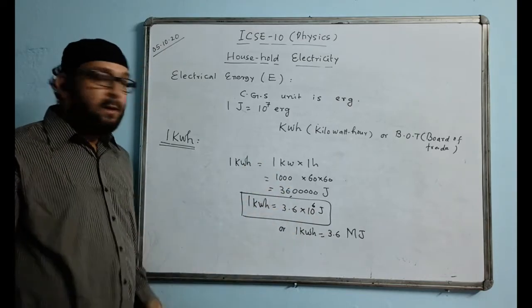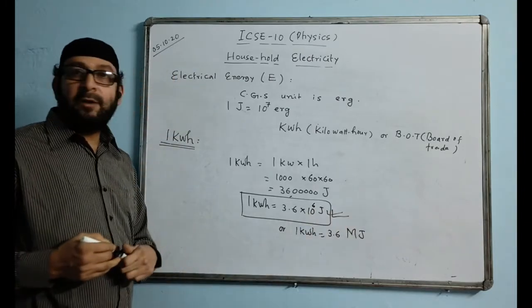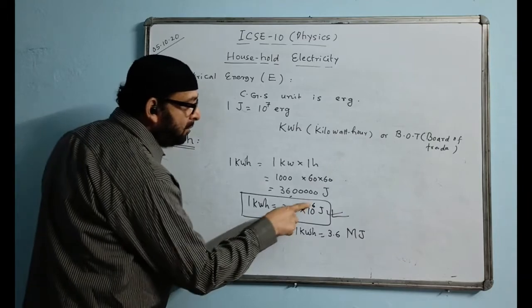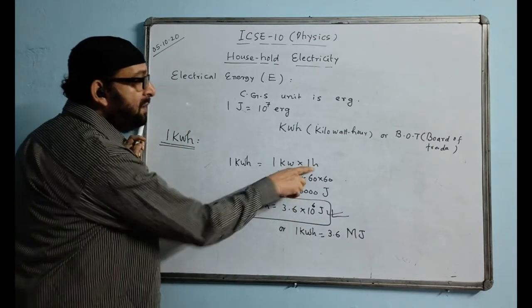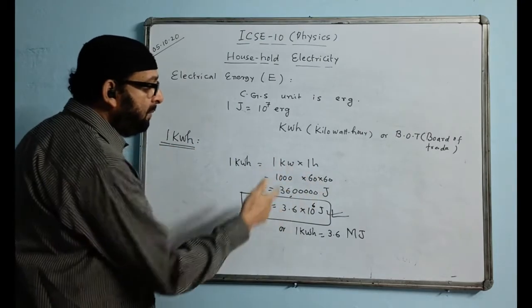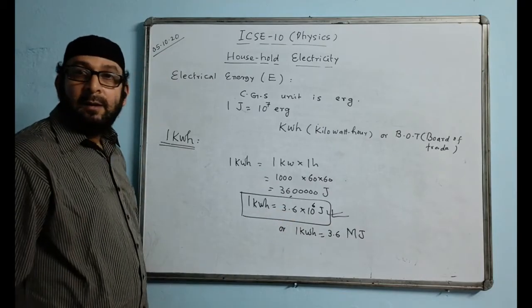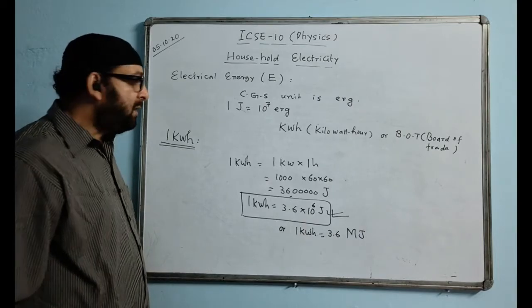In any one of them, the most preferred form is this one: 3.6 into 10 to the power of 6. We can see a trick also. This 6 is the power, and 6 is also coming here. Why are you writing 3.6? Because you are changing hours into seconds. So 6 times 6 is 36 will come. Then you have to remember at exam time that 36 is coming, so you have to put the point here. And then this is 6, raise the power 6. It is easy.